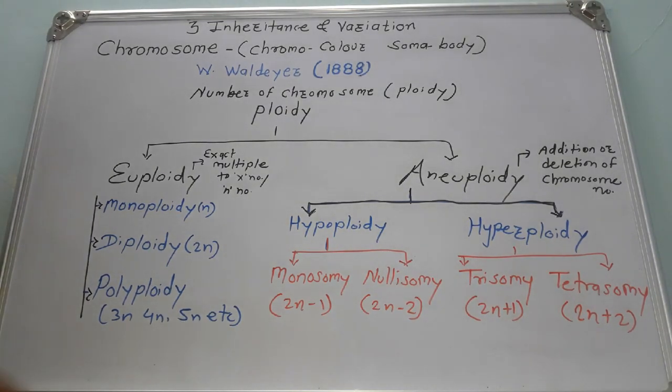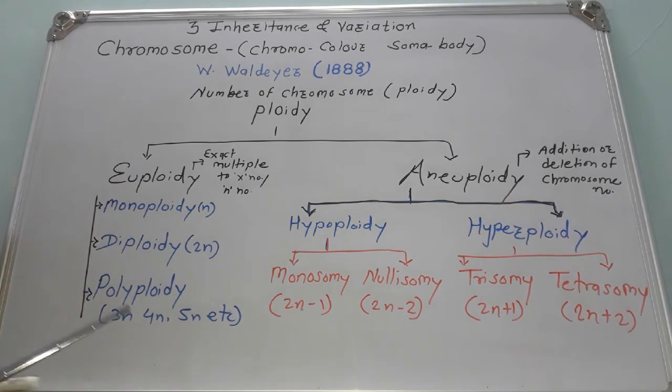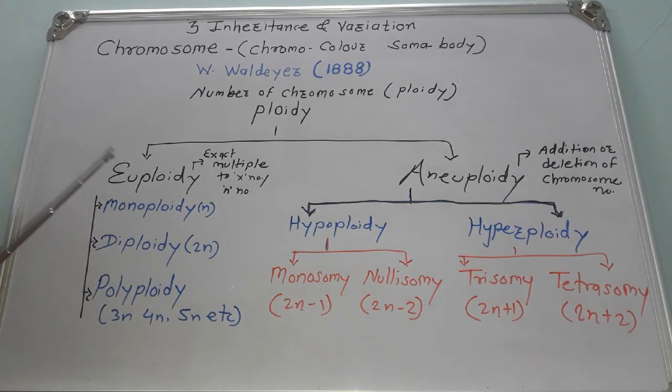Hello student, here is chapter number 3, Inheritance and Variations. Today we take the information about the chromosome, the structure of chromosome and then the ploidy concept.